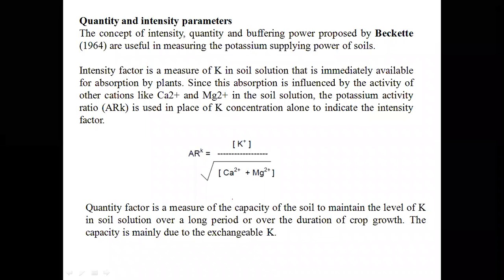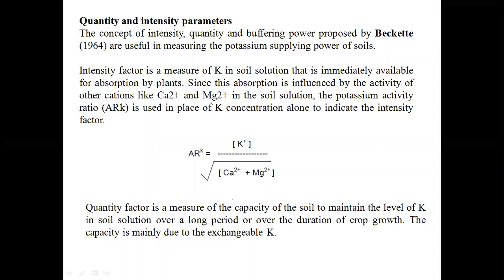Total quantity of potassium means in total, potassium exchangeable will be there, non-exchangeable will be there, lattice K will be there, fixed potassium will be there, everything will be explained by quantity. But whereas the intensity parameter will give the information regarding only the available form, that too which is present in the soil solution pool.